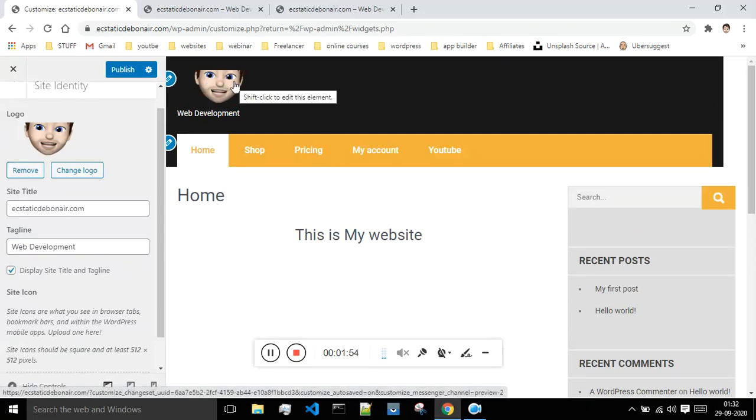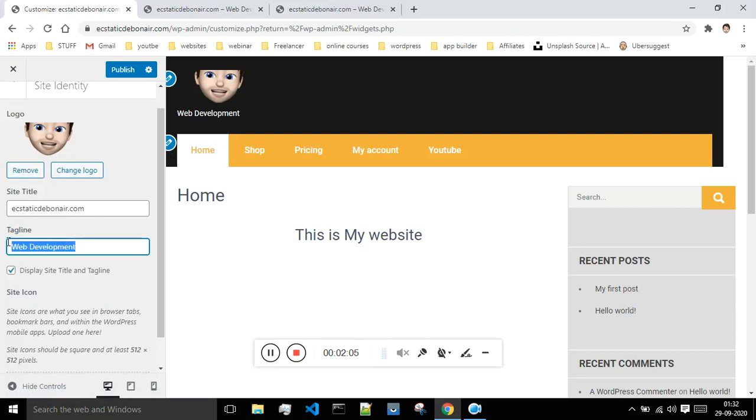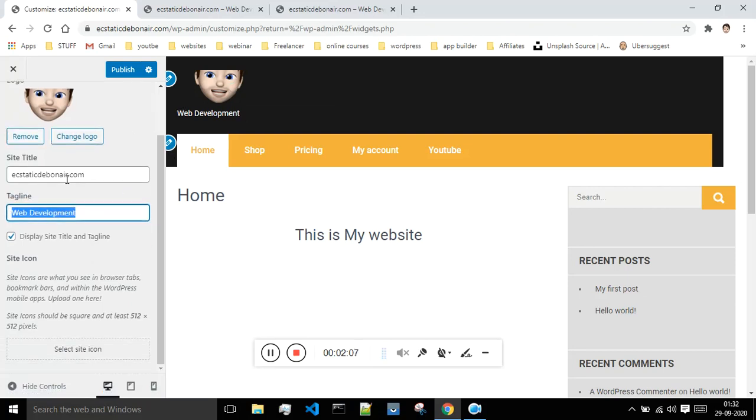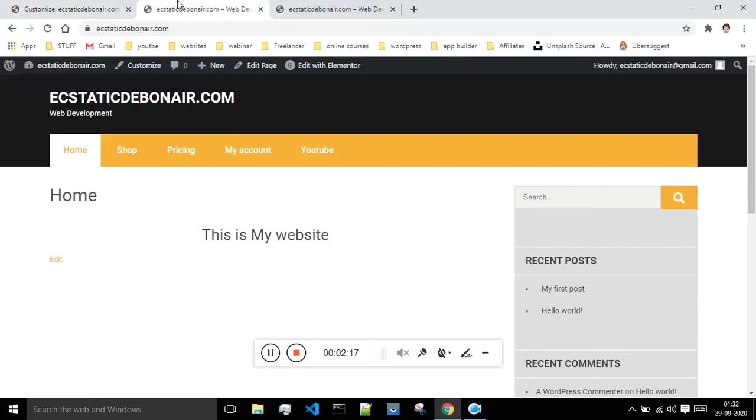Okay, so just design your logo properly and upload it. You can again remove it and you can change it. This is my website tagline, which is appearing over here. Okay, so this is how you can select your logo, and just make sure that whenever you are designing your site logo, your logo would appear somewhere over here. Okay, so let me just show you.